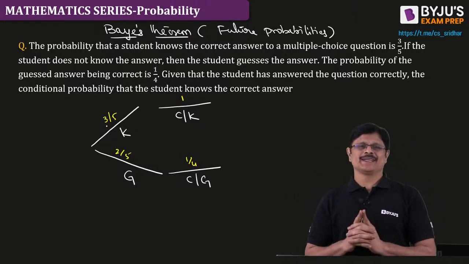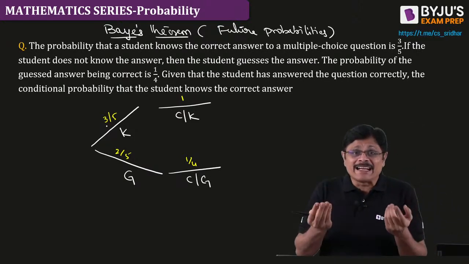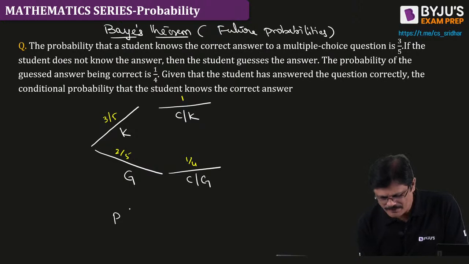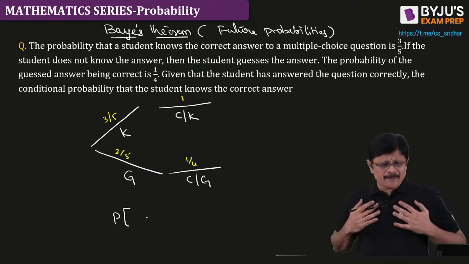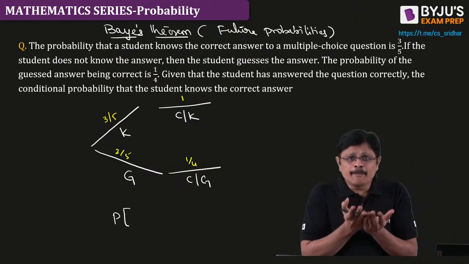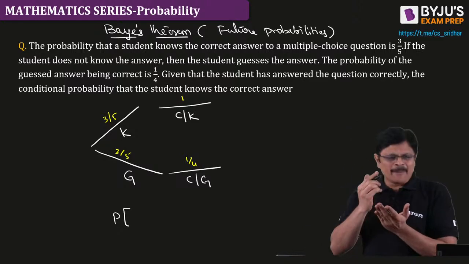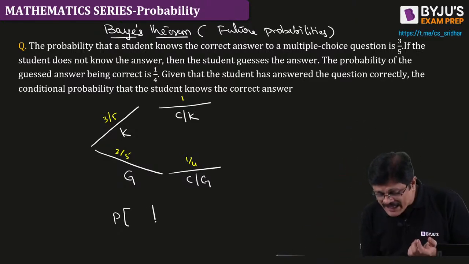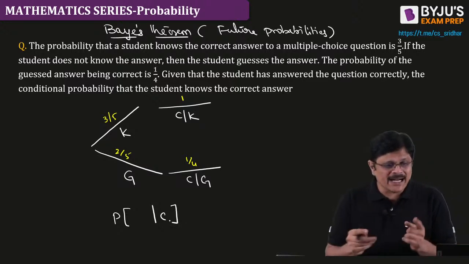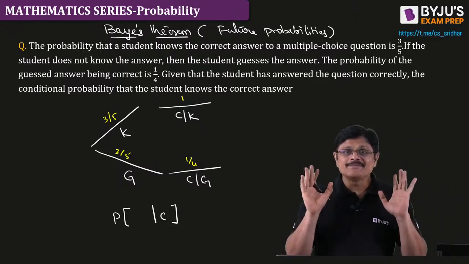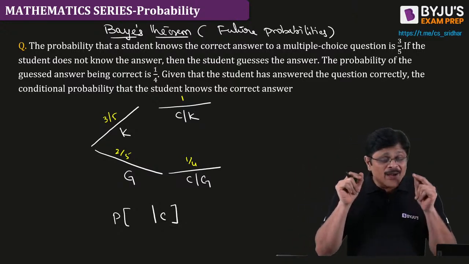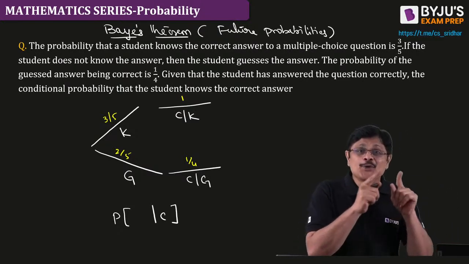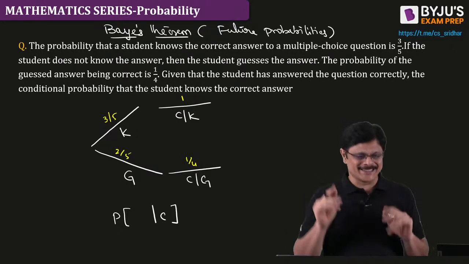Now look here. You all know how much faculty believes the students. I am faculty. I got a paper. I am correcting it. A particular answer is correct. Now I want to know whether Lalit Yadav knows this or he guessed it.